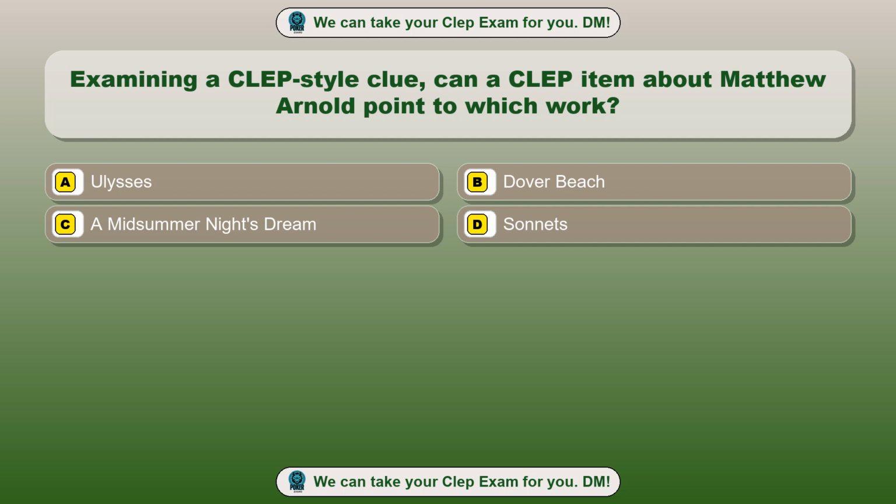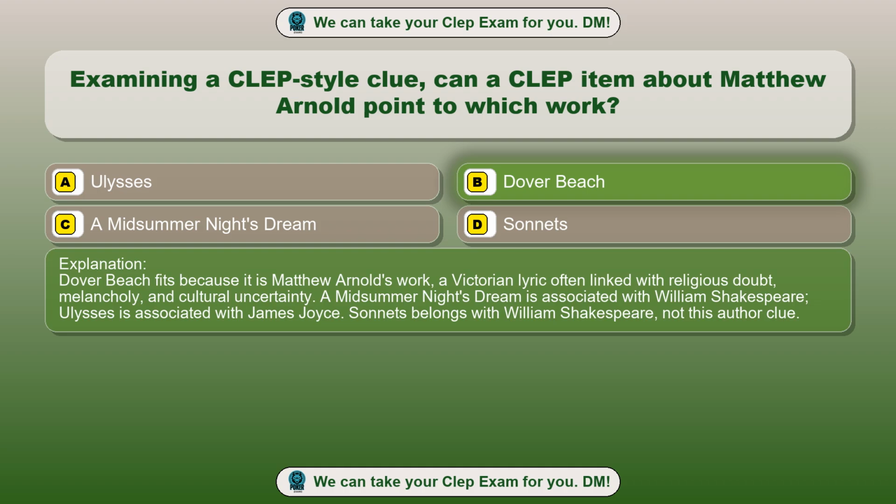Question 6. Examining a CLEP-style clue, can a CLEP item about Matthew Arnold point to which work? Option A. Ulysses. Option B. Dover Beach. Option C. A Midsummer Night's Dream. Option D. Sonnets. The correct answer is option B. Dover Beach. Dover Beach fits because it is Matthew Arnold's work, a Victorian lyric often linked with religious doubt, melancholy and cultural uncertainty. A Midsummer Night's Dream is associated with William Shakespeare, Ulysses is associated with James Joyce. Sonnets belongs with William Shakespeare, not this author clue.